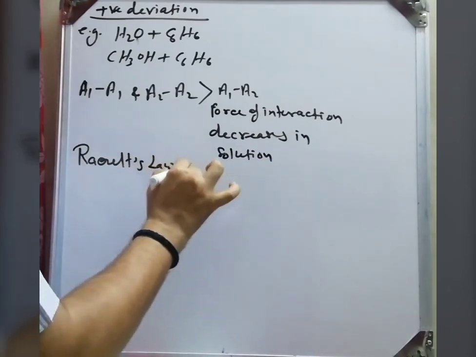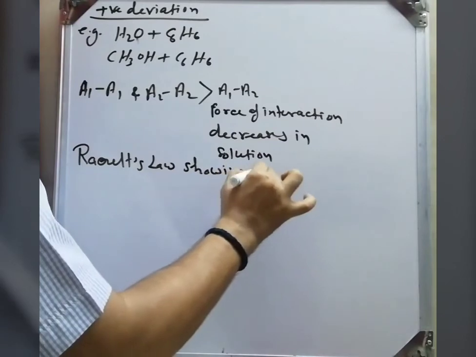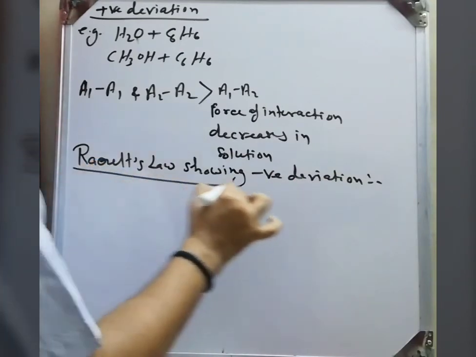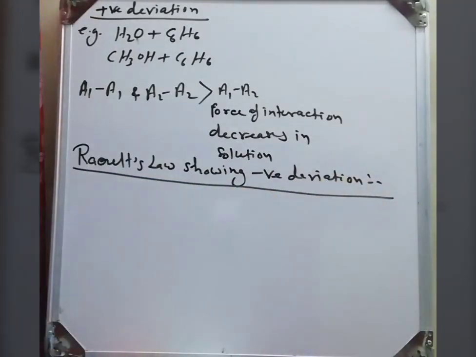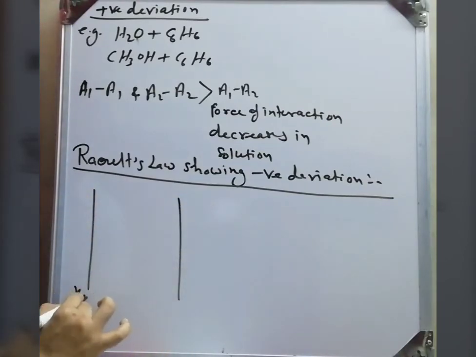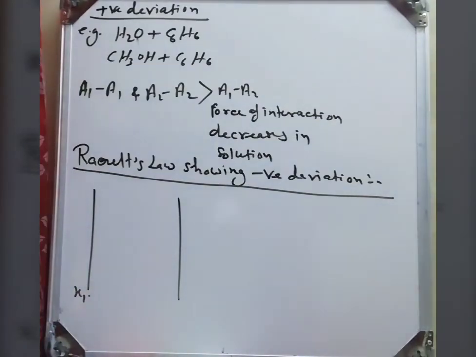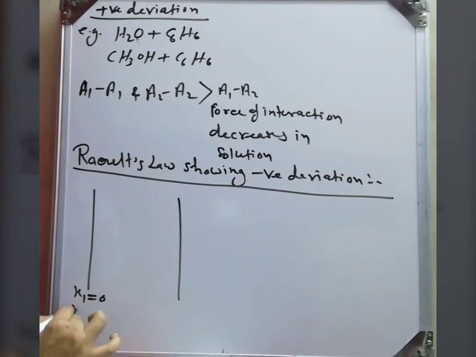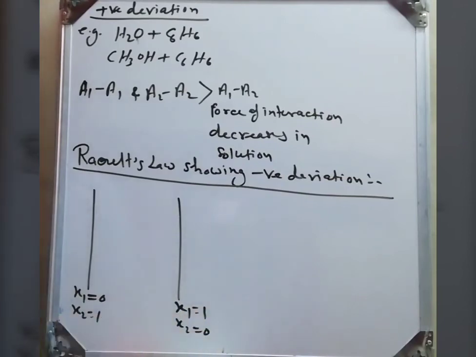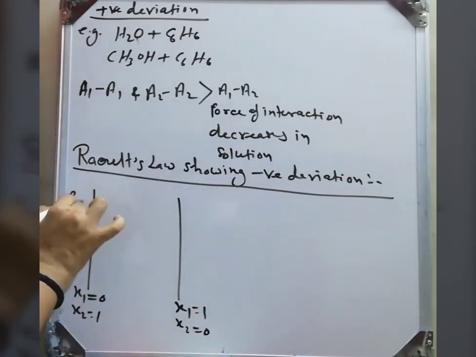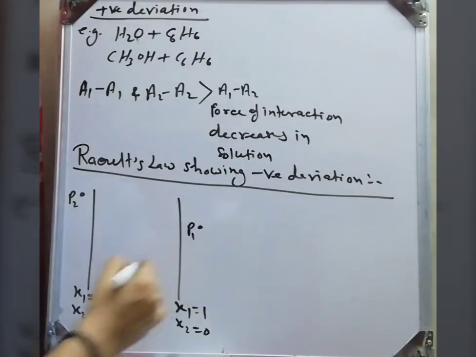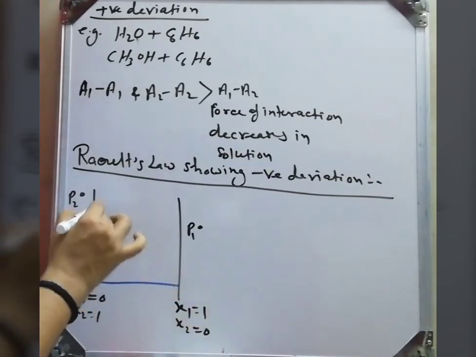Now Raoult's law showing negative deviation. Now we see the negative deviation. Definitely this is opposite of this positive deviation. Means interaction force of A1 and A2 will be what? Greater than the A-A interaction. Now see this graph first. X1 is equal to 0 and x2 is equal to 1. Here x1 is equal to 1 and x2 is equal to 0. Vapor pressure of this what? X2, P20, and here is the P10. We make this graph here.